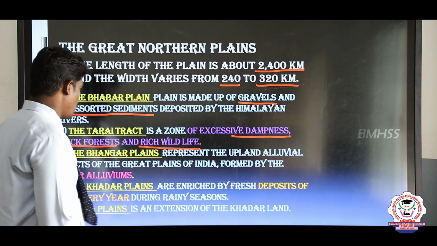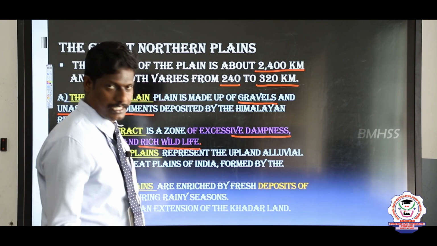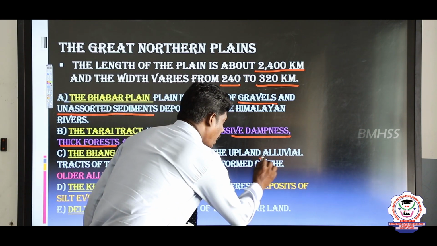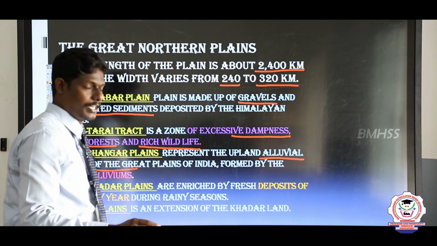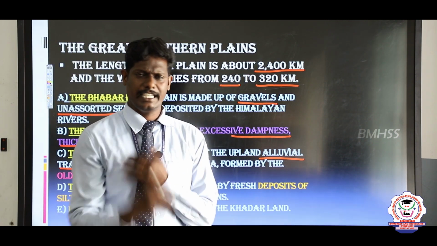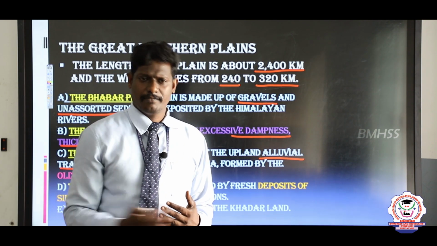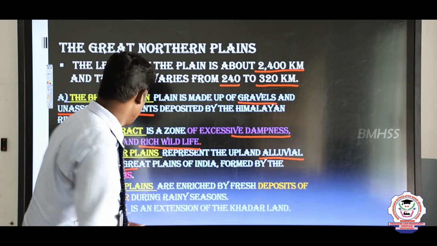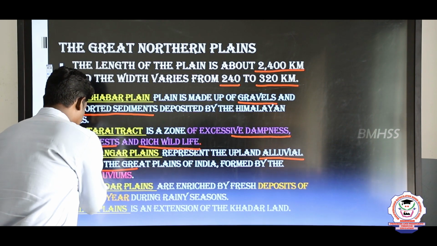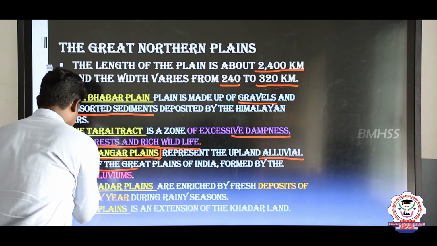And next one, the Bhangar Plain. This is very simple. These are the alluvial tracts of the Great Plains, particularly the older alluvium. Each and every year the rivers bring alluvial soil. The older alluvium which is deposited in a particular area is called the Bhangar Plain.